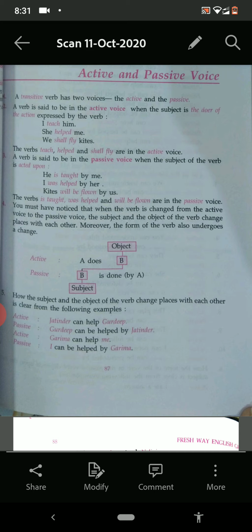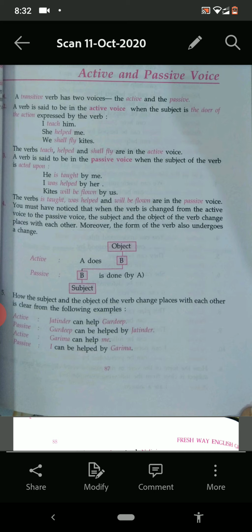Okay, now see what is written on number 4. Let us see. You must have noticed that when the verb is changed from the active voice to the passive voice, the subject and the object of the verb change place with each other. Means the subject becomes object and the object becomes subject. Moreover, the form of the verb also undergoes a change.